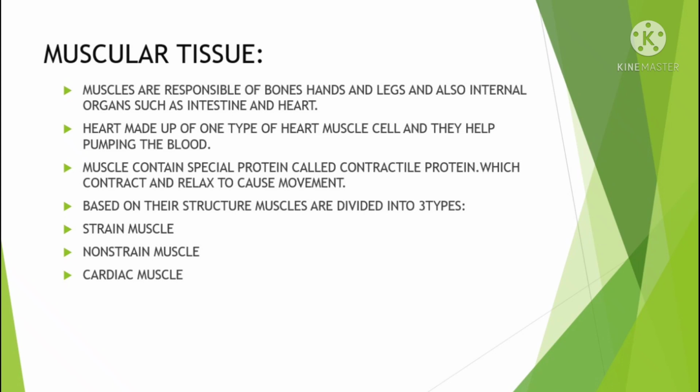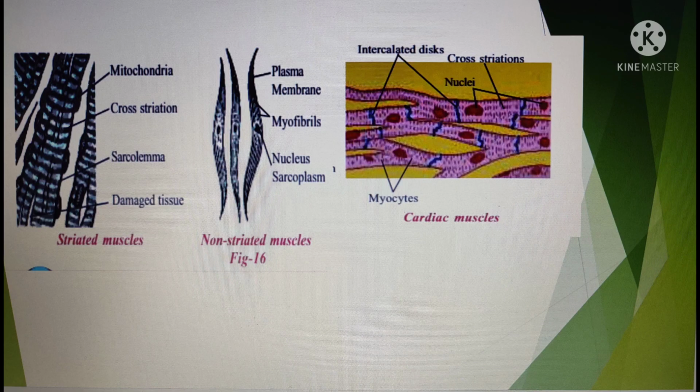Based on their structure, muscles are divided into three types: striated muscle, non-striated muscle, cardiac muscle. What is the main function of striated muscle? Striated muscles are highly organized tissue that convert chemical energy to physical work. The primary function of striated muscle is to generate force and contract in order to support respiration, locomotion and posture of the body and pump blood throughout the body.